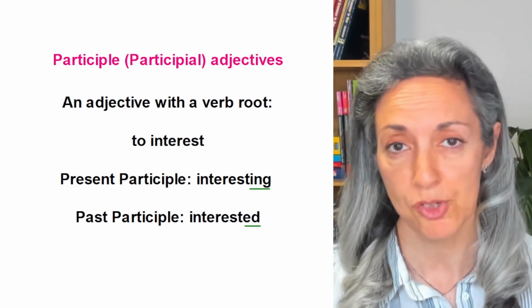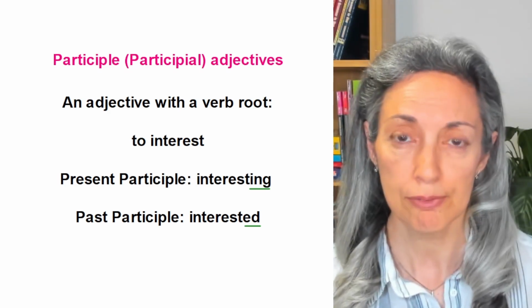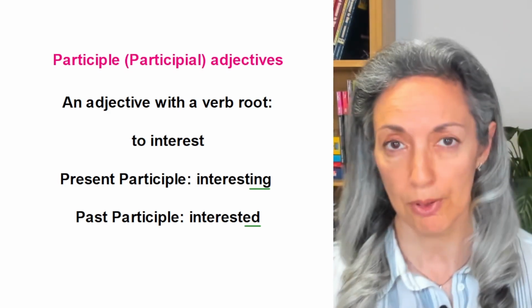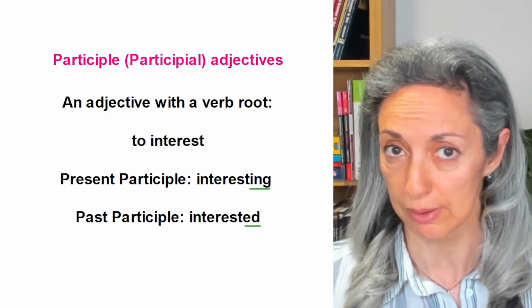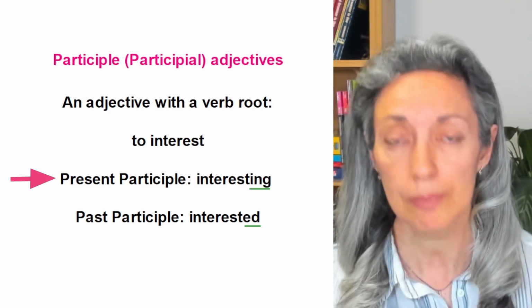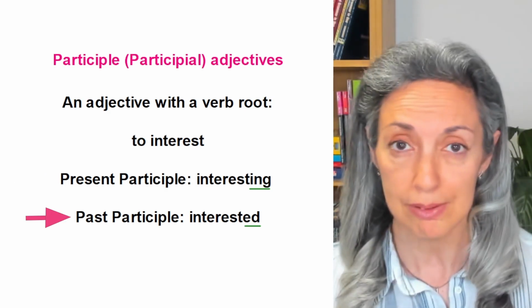Okay, let's start by looking at what a participle adjective is. A participle adjective, also called participial adjective, is an adjective from a verb root. For example, the verb to interest has two participle adjectives: present participle, interesting, and past participle, interested.